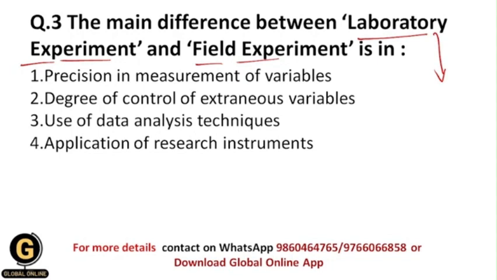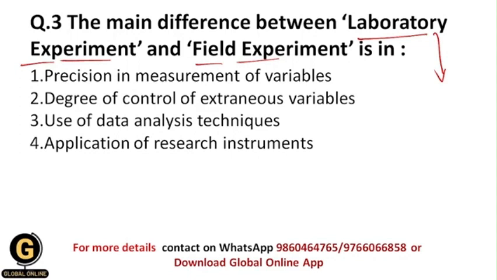So basically the extraneous variables are the variables on which the researcher doesn't want to study anything, but because of these extraneous variables, they have a false effect on the results of our research study. Okay.